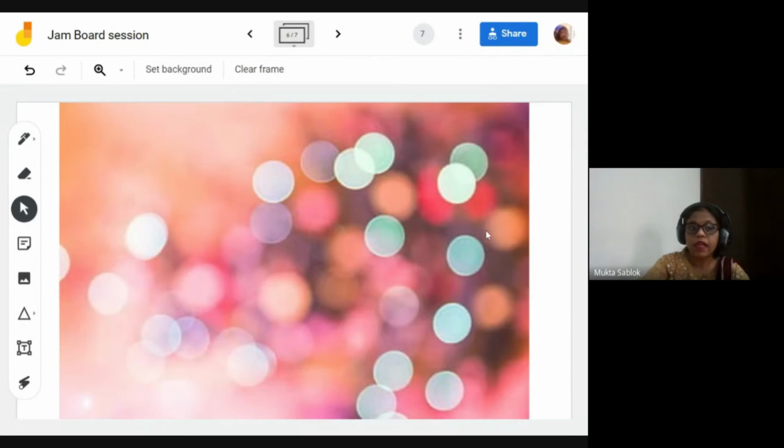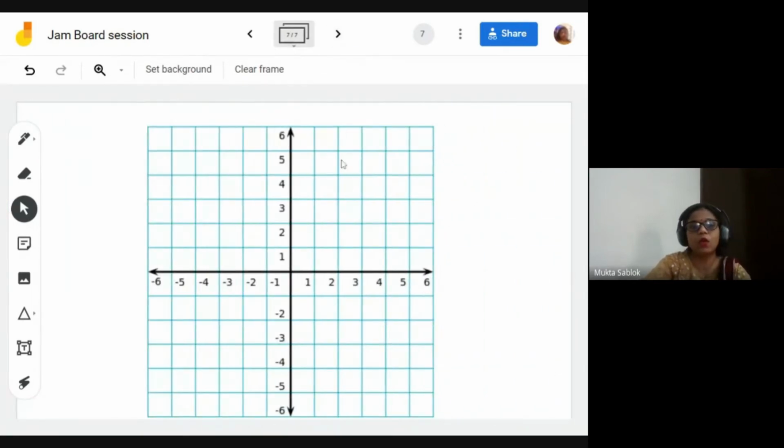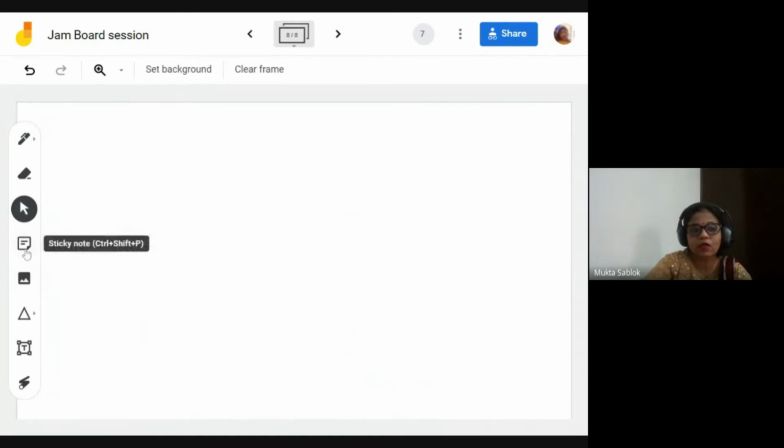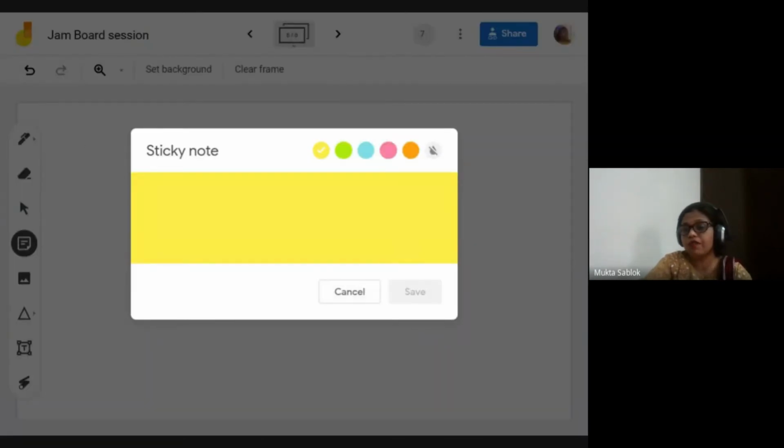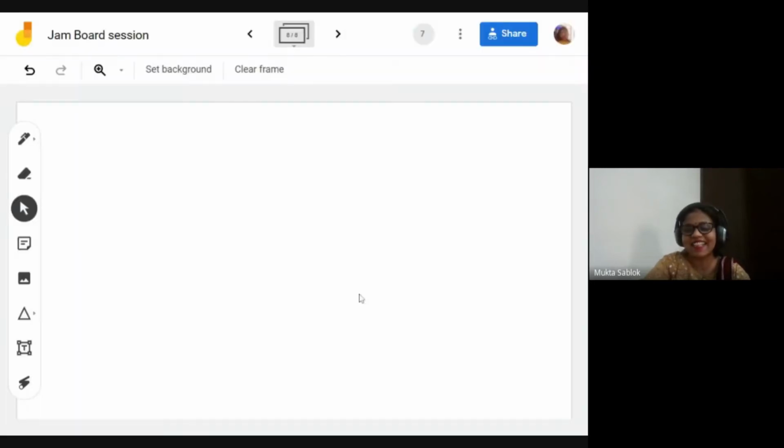Most of the teachers are asking for the sticky note. Oh my God! Wow, wonderful! Somebody has made this. So this is how the sticky note comes out to be. I'm very glad that you all are behaving like kids and you are exploring. Thanks a lot for exploring. Then only you will come to know all the options.